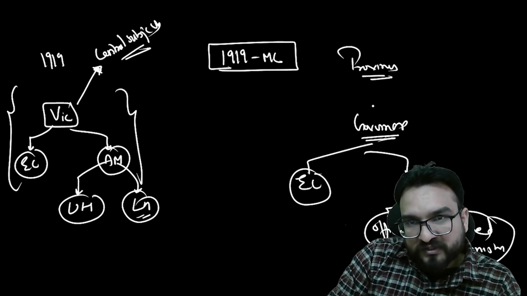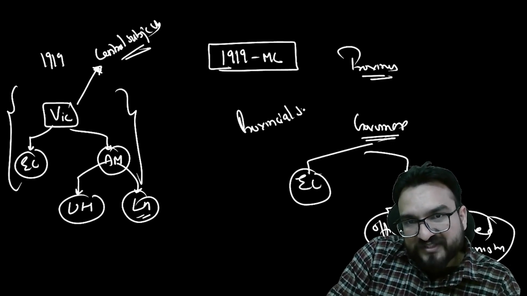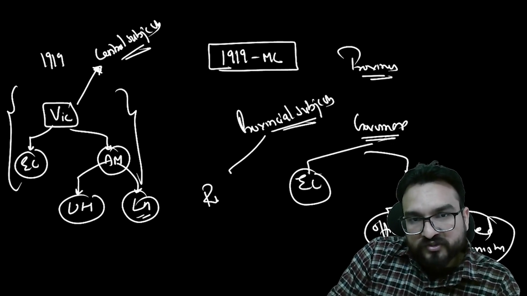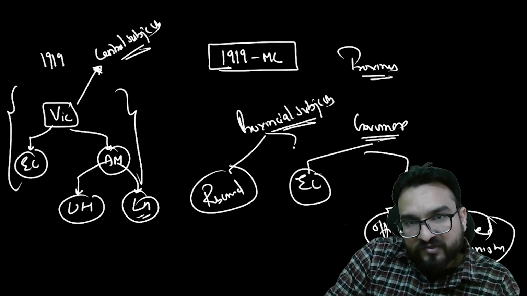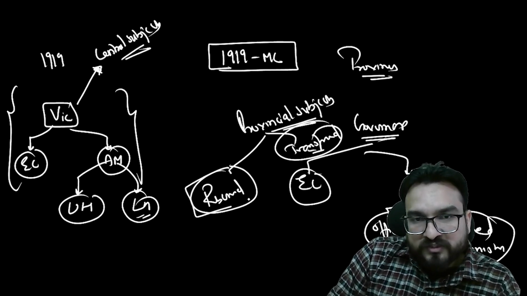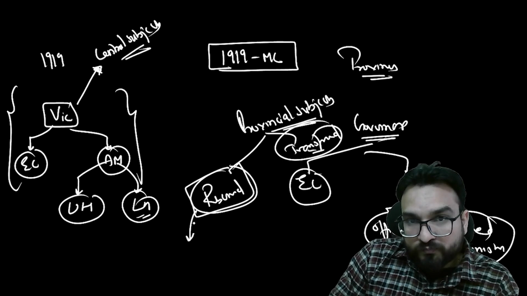So these provinces handled the provincial subjects, and these provincial subjects were divided into reserved and transferred subjects. Reserved subjects handled revenue, law and order, police.